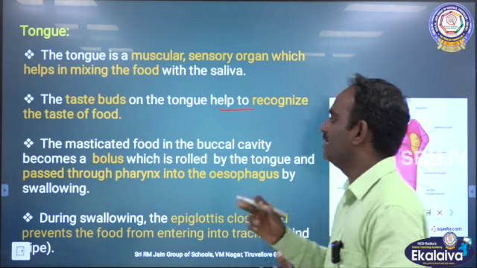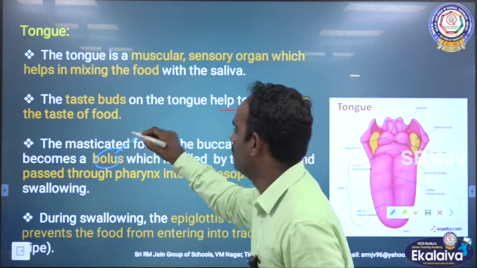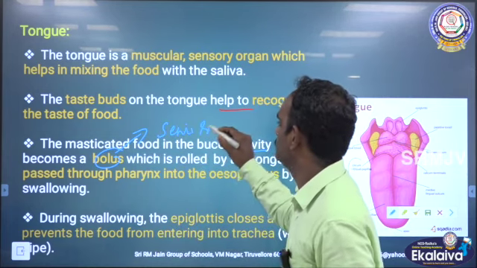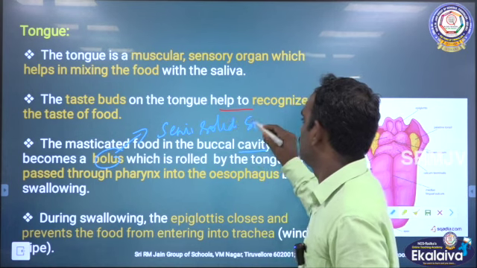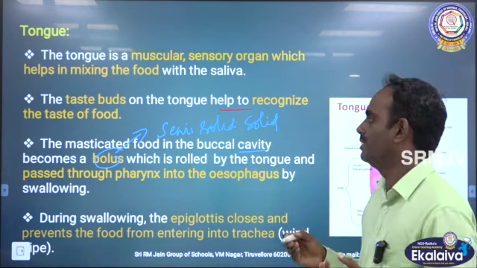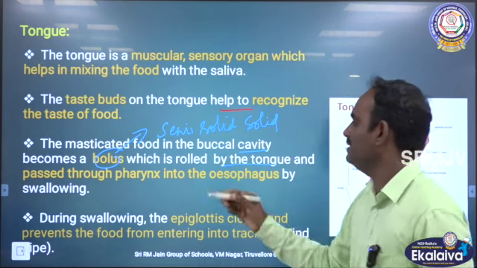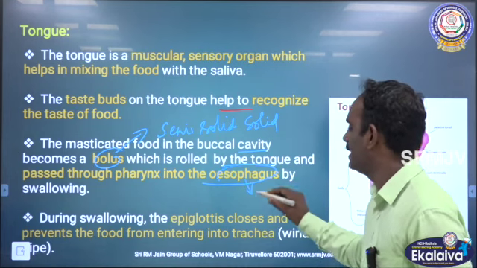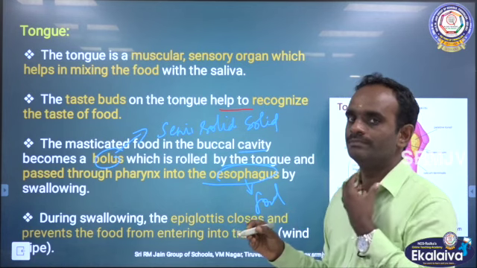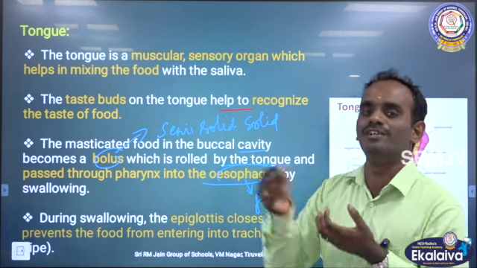The masticated food in the buccal cavity becomes bolus. Bolus is nothing but semi-solid food, which is rolled by the tongue and passed through the pharynx into the esophagus, the food pipe, by swallowing. We are swallowing food. What are we swallowing? We are swallowing only the bolus, semi-solid food.